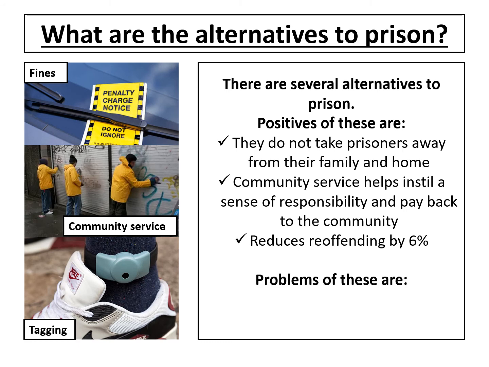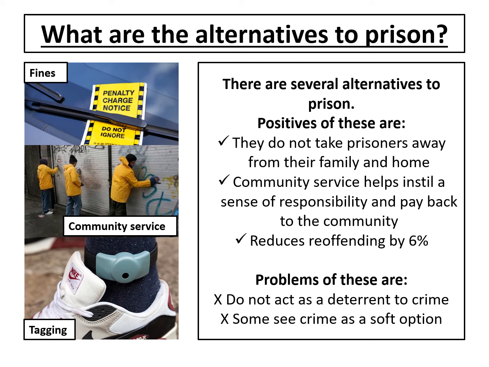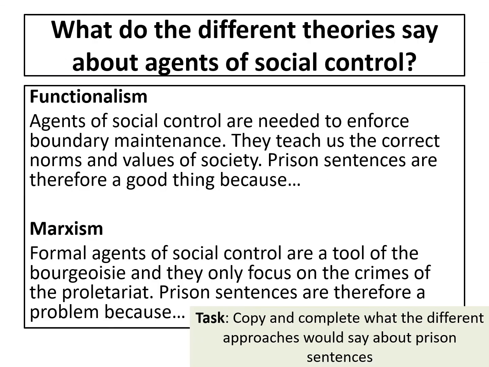isn't particularly high. On the other hand, the problems are it doesn't really act as a deterrent to crime. Often, particularly rich people, they might think, well, I'd rather pay the fine than adhere to the law. Some people don't mind doing a bit of community service if it means that they get to break the law. And often they might see this as a soft option. So it's seen as a bit too soft, a bit too lenient. And actually we should be a lot harsher to people that commit crimes.